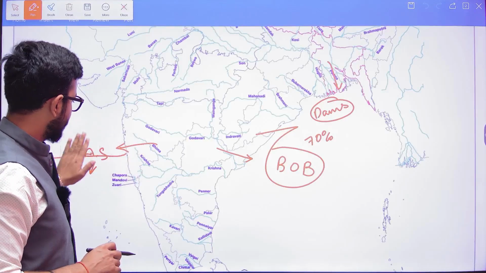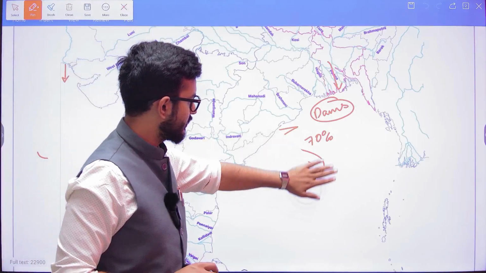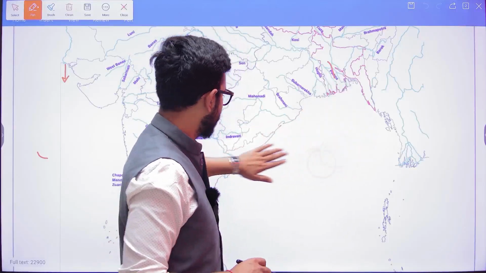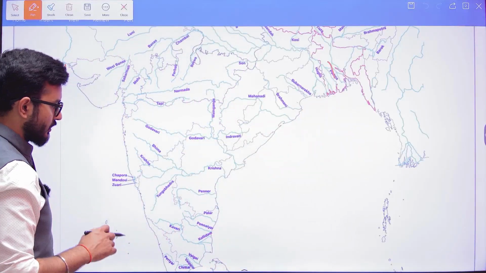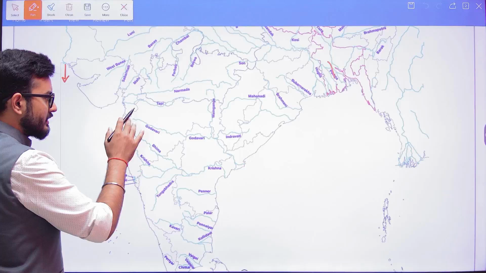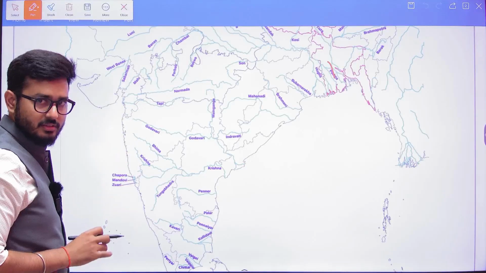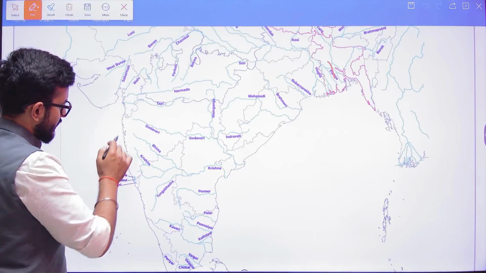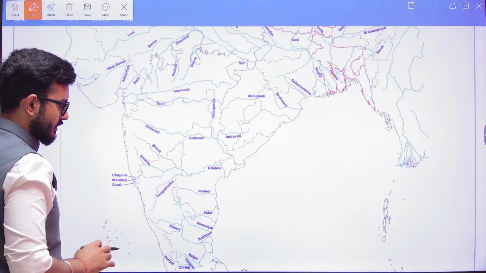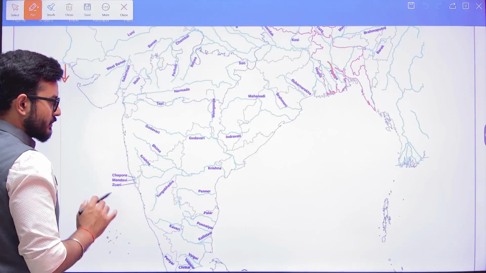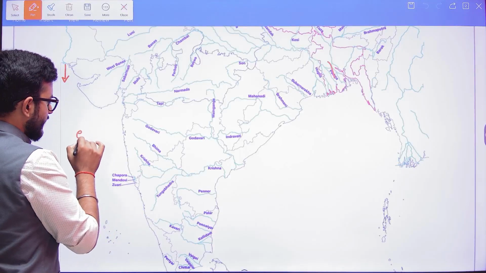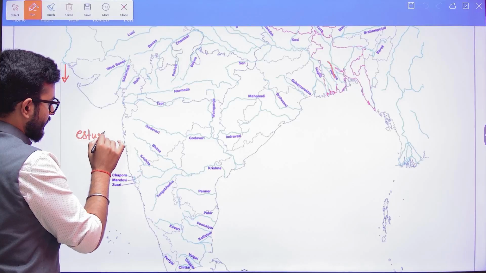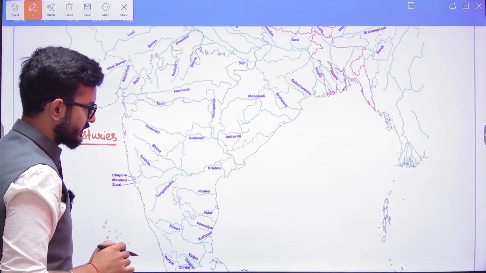Apart from that, just keep this in mind. This is about landforms. The rivers that deposit their waters in the Arabian Sea, here in the western part of the Indian subcontinent, create estuaries.